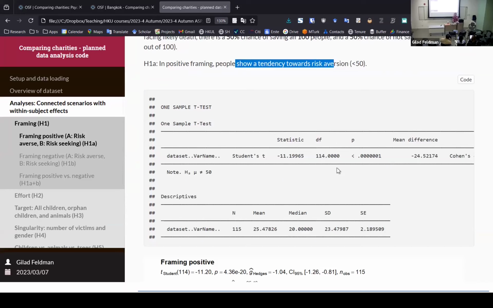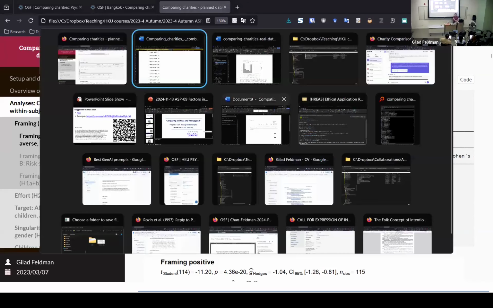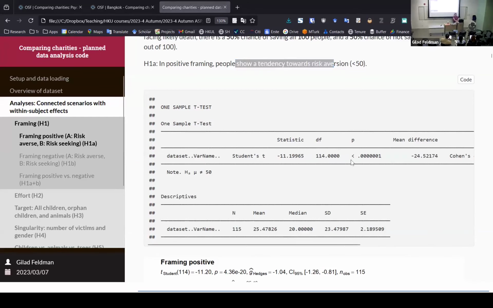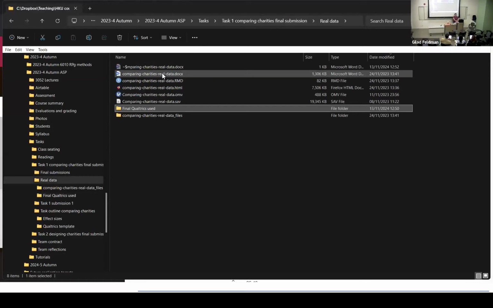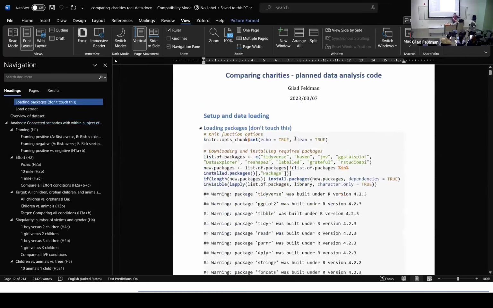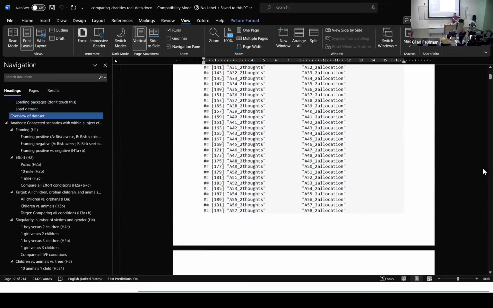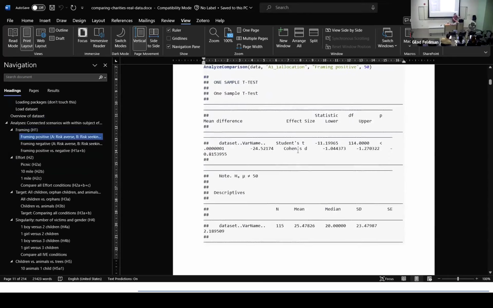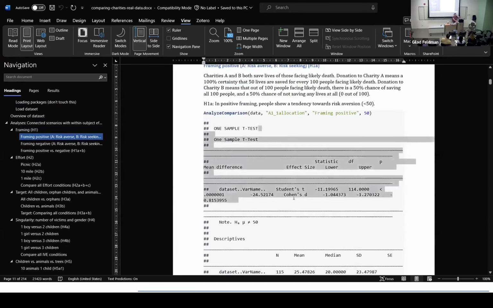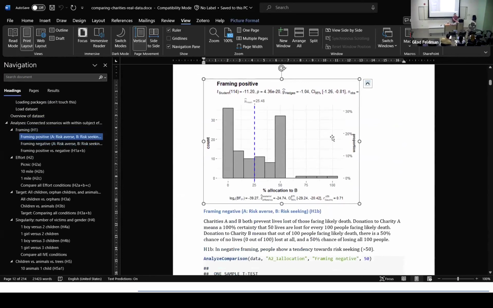Okay, so what you can do is take all of this file and upload it to ChatGPT and say, can you please summarize this for me? I want to see all the factors together. This is basically what I did. In the OSF, you'll find this. This is HTML, but there's also a document version of this. So this is the document file. It's basically the same thing that you saw in the HTML, but it's a Word document that is better to feed to ChatGPT. It has the outputs I just showed you in the HTML, and it has this figure with all the statistics. So you can use that as much as you want. Just go and check out what the other students did in previous years.